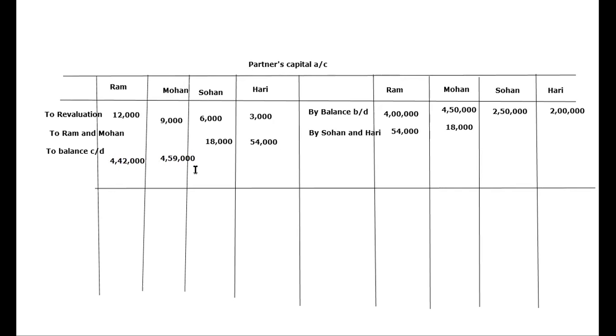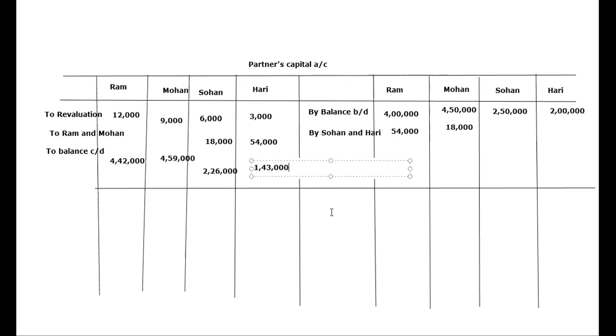Now same for Sohan we will do 2,50,000 minus 6,000 minus 18,000. So it is 2,26,000, and then here 2 lakh minus 54,000 and minus 3,000. So this is